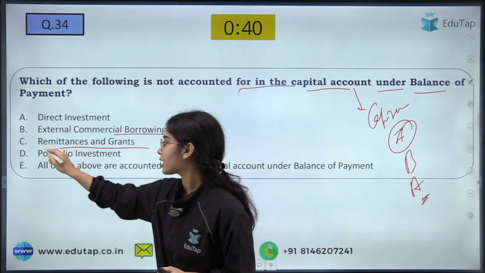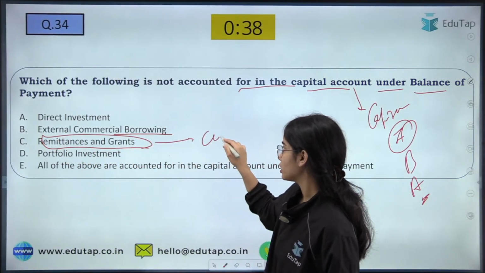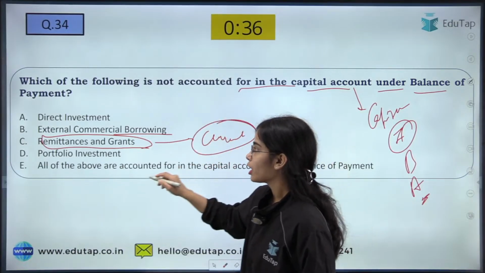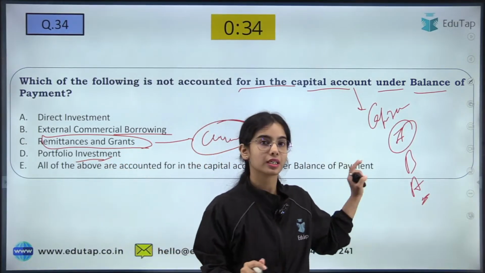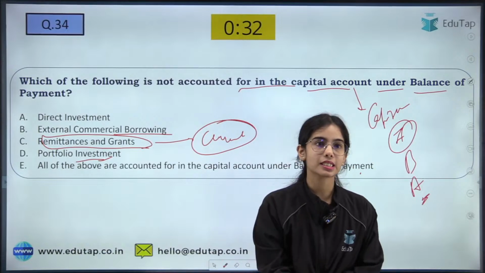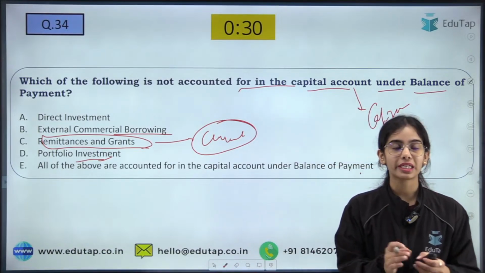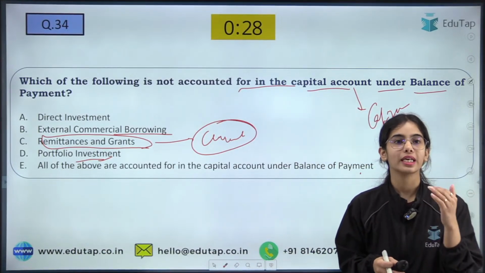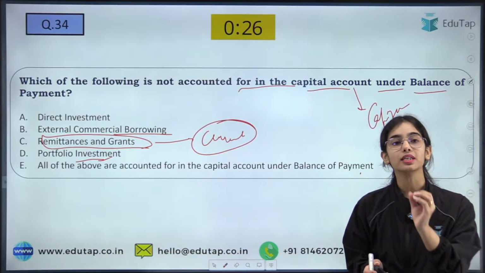The remittances and grants, they come under the current account. Portfolio investment is also coming under the capital account. So only C is the answer here, that it is not. The remittances and grants are not accounted in the capital account. They are accounted in the current account.